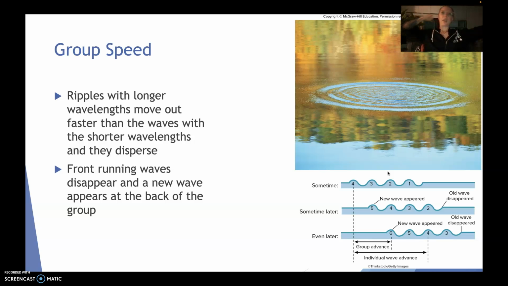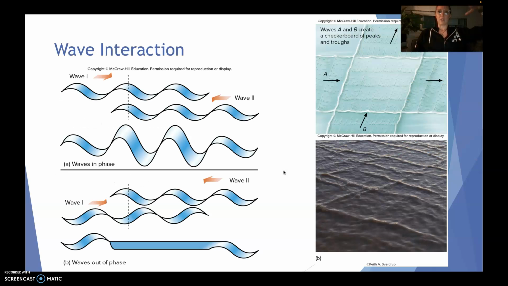If you're familiar with surfing or body surfing or boogie boarding, oftentimes those waves come in sets, and if you've heard of that term before, then that's kind of what that means. And then the last thing I just want to quickly end us with is wave interaction. So when you have 2 waves that come together crest to crest, it can actually make the wave seem much bigger. And then if you have 2 waves coming together kind of at an angle where the crest and the trough interact, then you have this sort of cancellation of that energy, which is really fascinating.